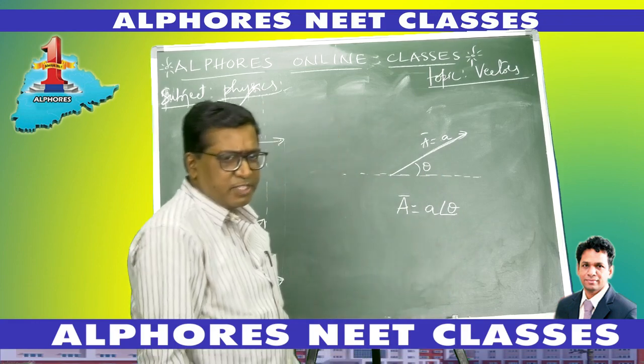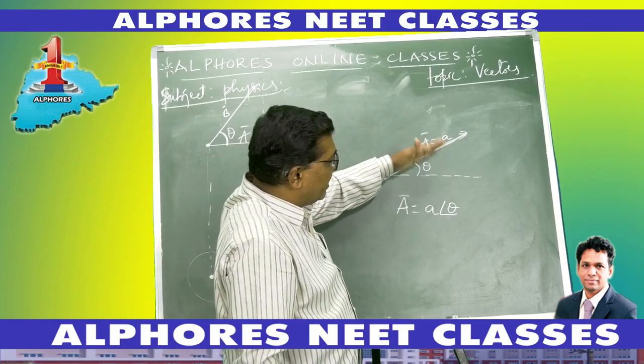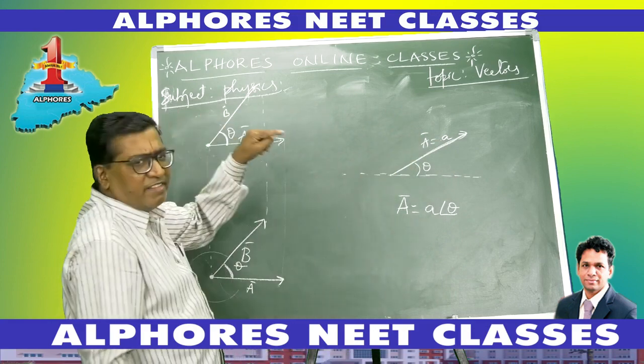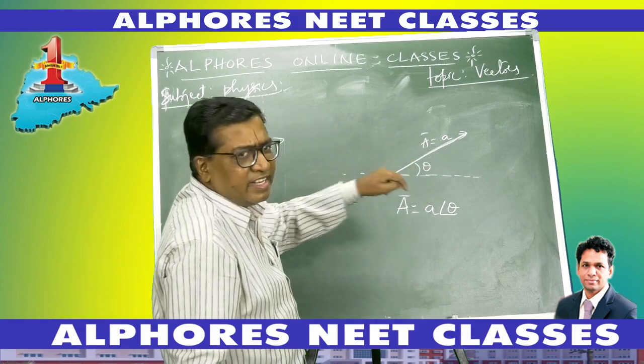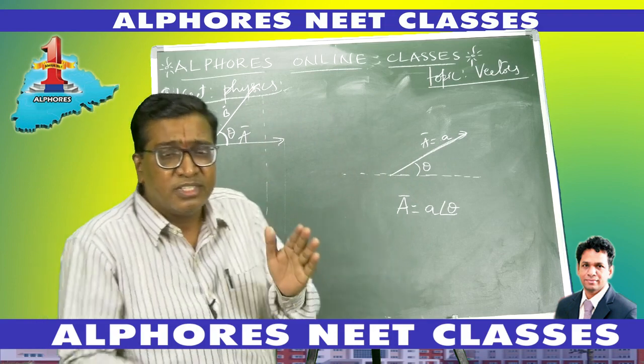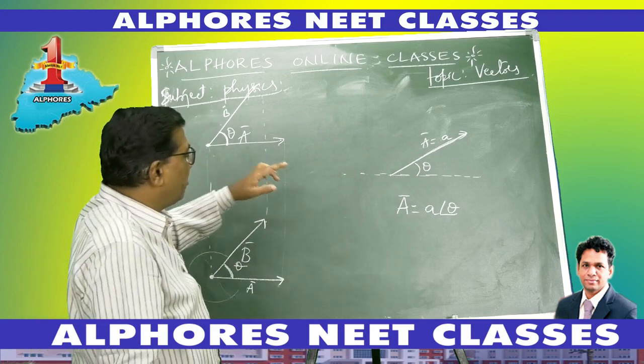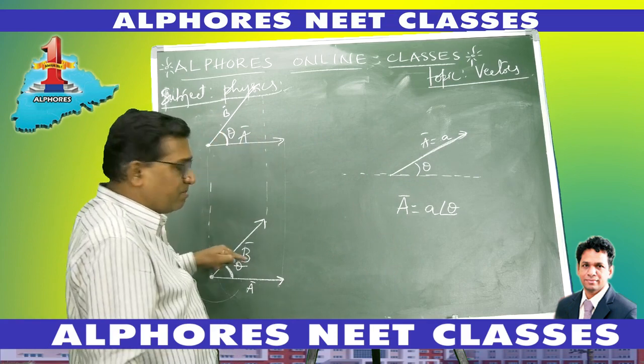This is the way of expression. So the angle made by the vector A with the reference line is theta. Now similarly, let A bar make an angle theta 1, and B bar make an angle theta 2. The angle between these two, right?